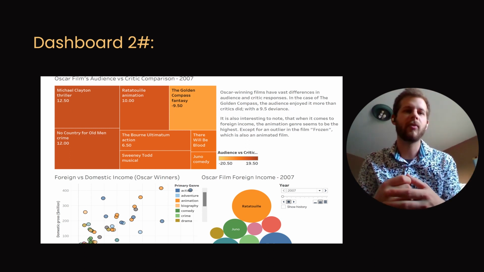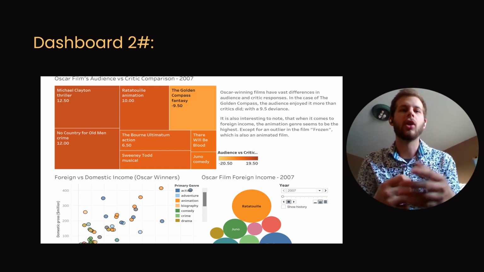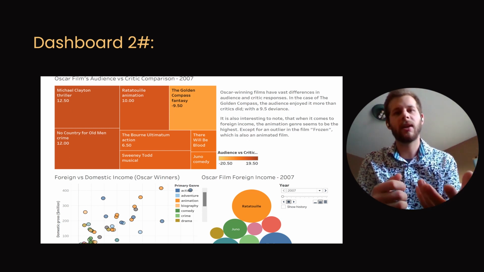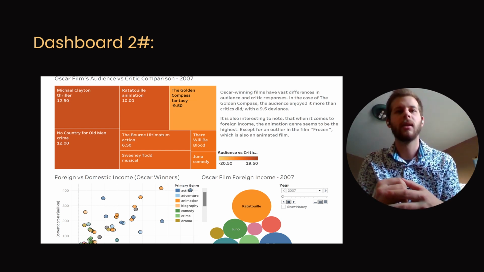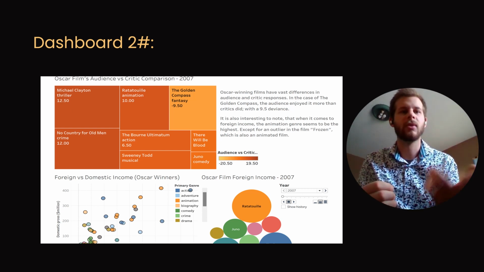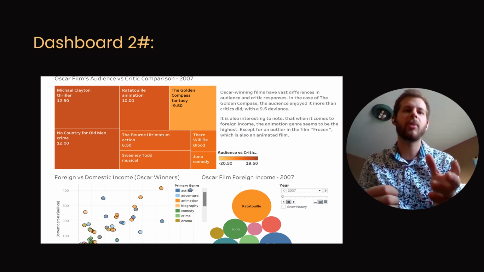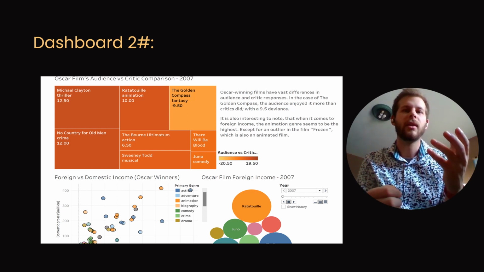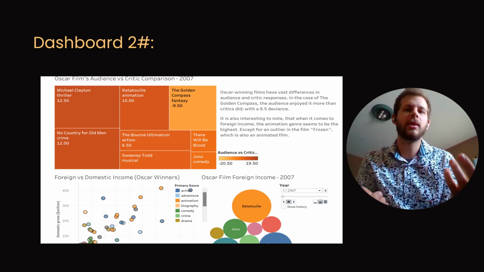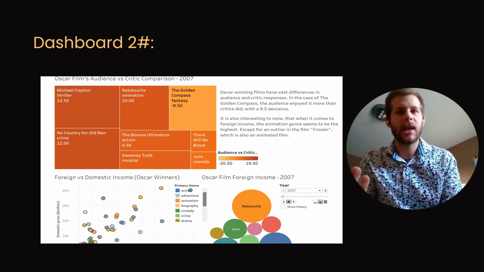We see here that a lot of animated films make way greater foreign income than other films like action films. There is American Sniper, way on the left hand side of the scatter plot, showing that American Sniper made really good domestic income, but when it came to foreign income, it hardly made any.